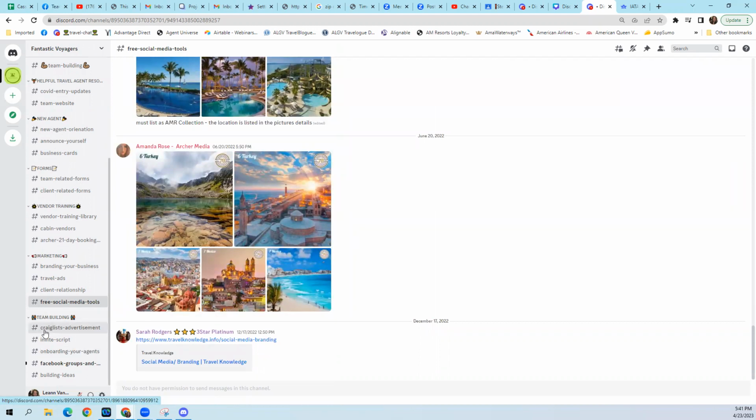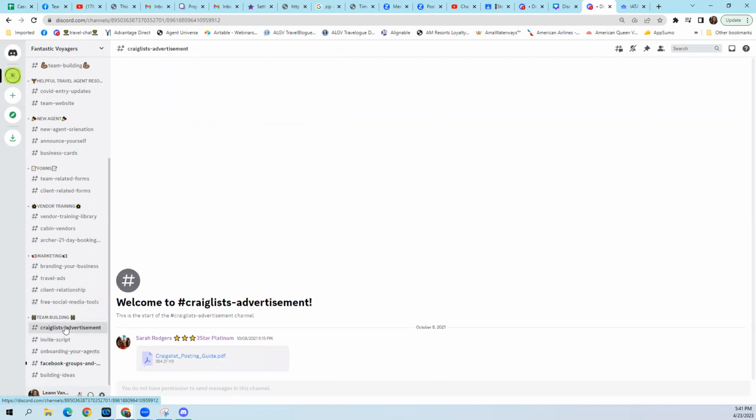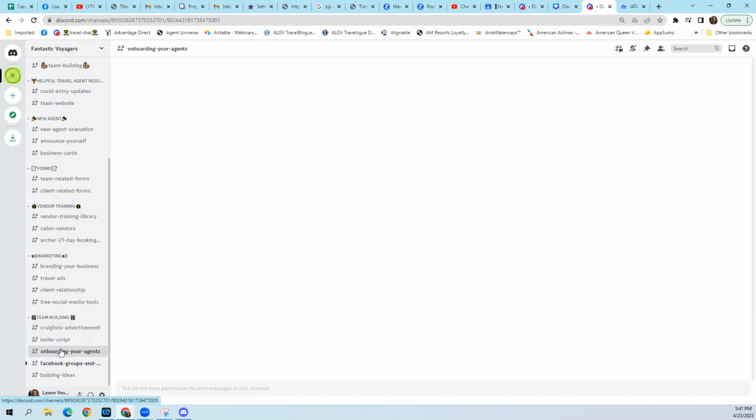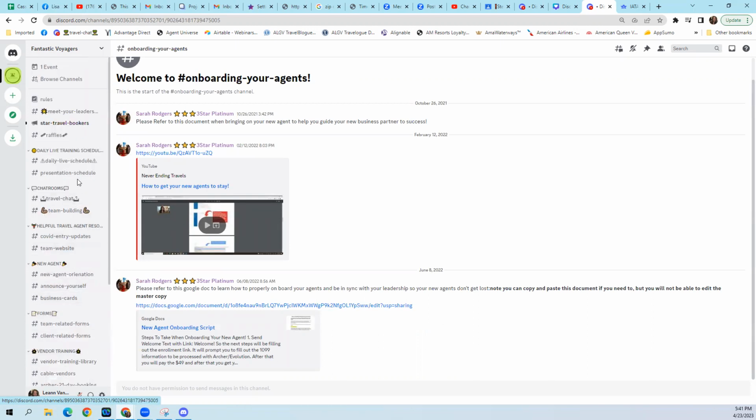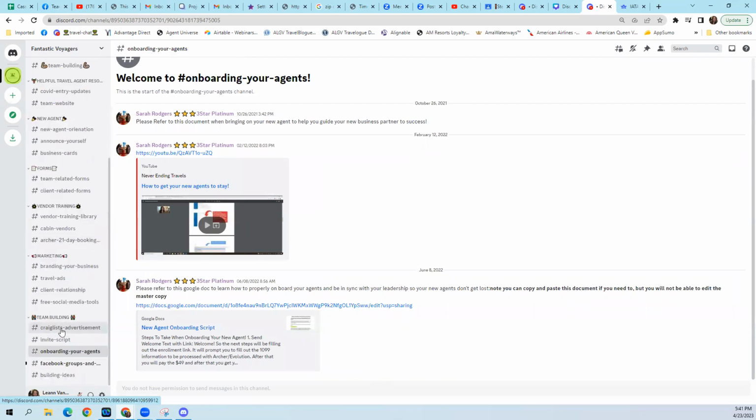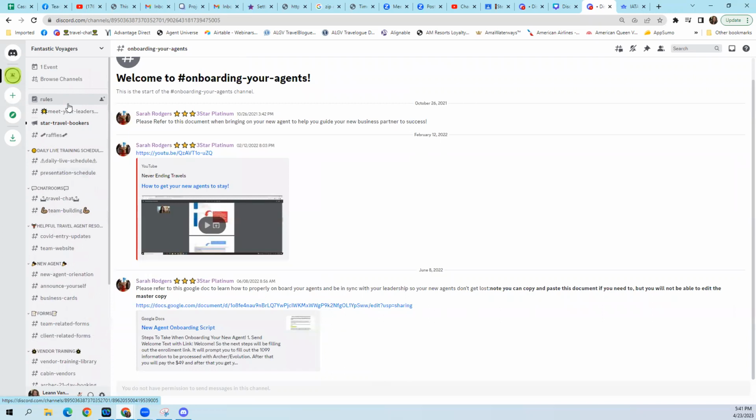Team building. If you want to get into team building, this whole section here gives you information on team building. And if you are not approved for the team building chat, then most likely you can't see these tabs over here as well. So that is just a quick walkthrough of Discord. It seems strange to people at first. I know it seems strange to me, but once you get used to it, it's really not hard. This is just your navigation over here. These are all the different things you can click on and see. It's pretty much all there is to it.